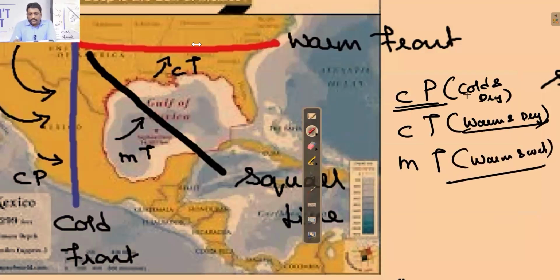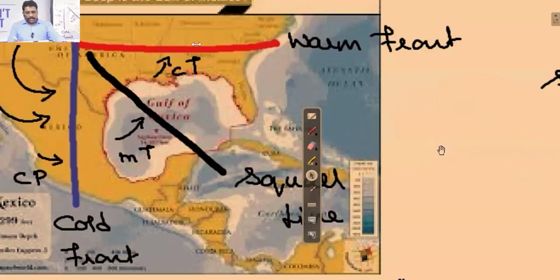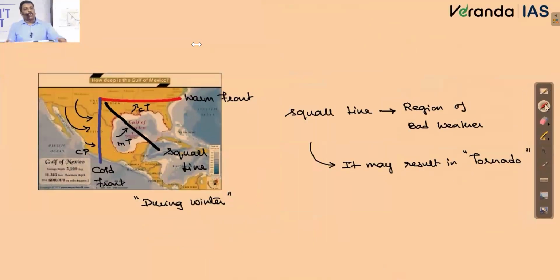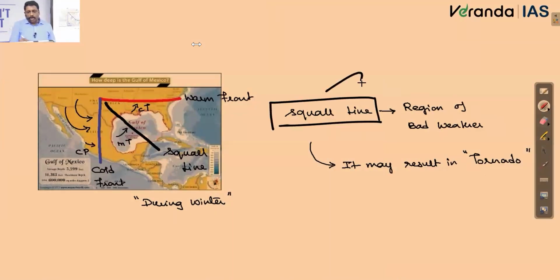Almost all types of wind, if at all they are coming together in this circulation system, what happens? In the Gulf of Mexico region alone, these different types of air masses coming into contact with each other sometimes result in a weather phenomenon called as what? Squall line, right? Almost a region of bad weather effectivity, you call them as what?